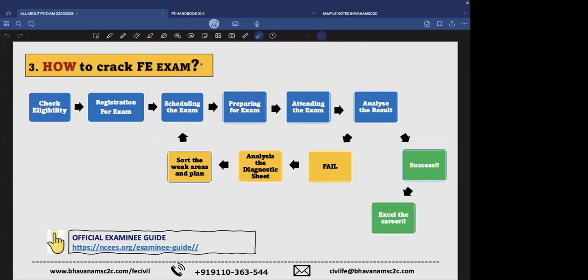I'd like to let the participants know one thing here. There is one other candidate in the list of participants, Mr. Sangameshwar. He recently cleared his exam. So at the end of the session, we will get some tips from him on how he did his FE exam, and not only that, why he took the FE exam. He is going to let you know what motivated him and a few things like that. We're going to listen to him in his own words so that you will understand the exact timeline, or how much time it will take for an individual to undergo the process of FE preparation. Whatever benefits he gives you, you can pen them down and follow them.